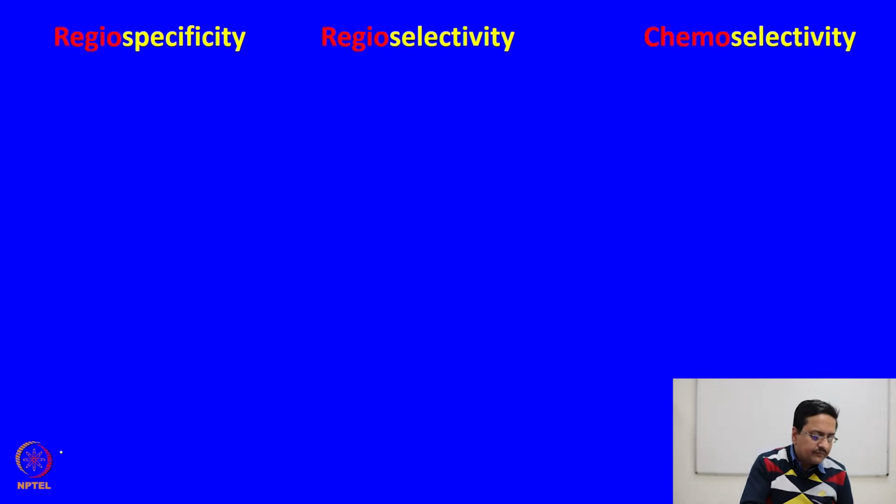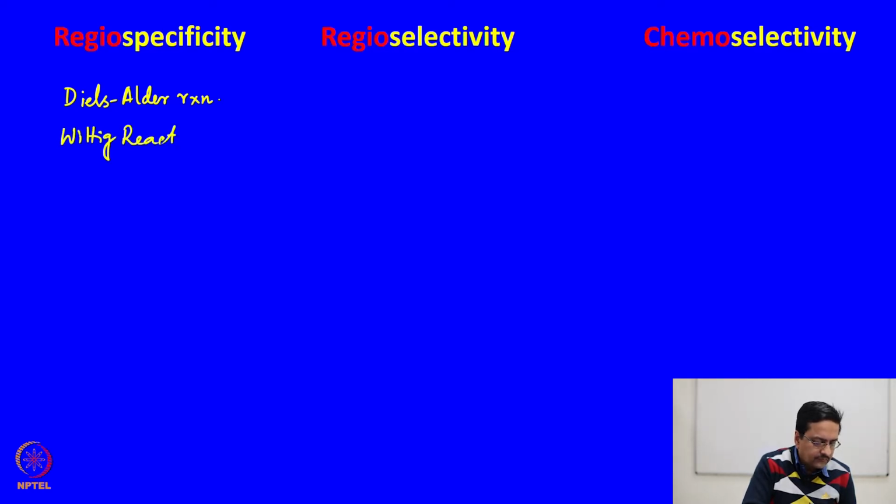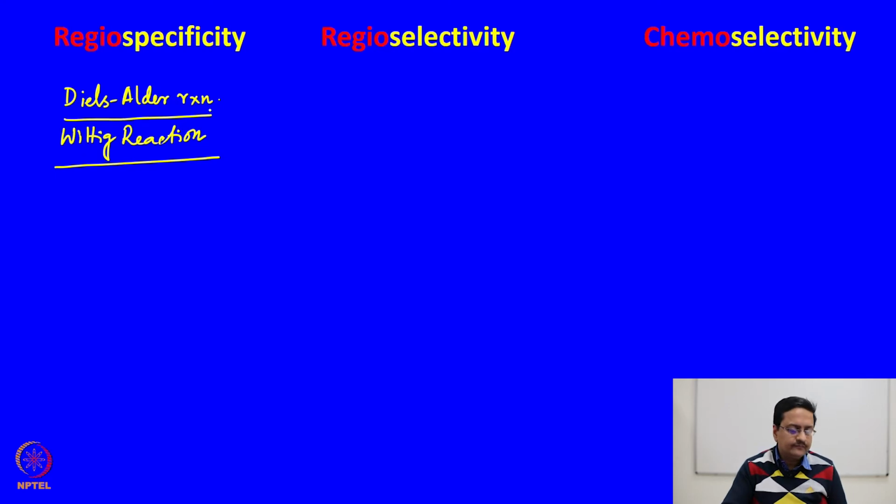So, there are some regiospecific reactions like Diels-Alder reaction, then Wittig reaction, so we will discuss these reactions in detail in the coming next week.